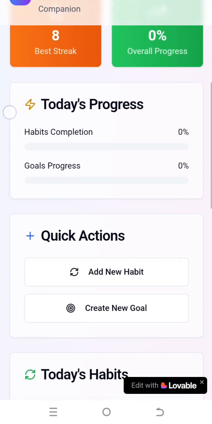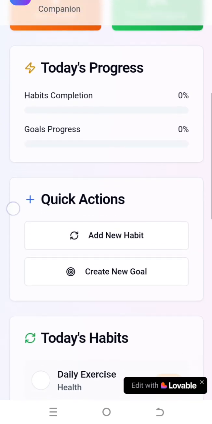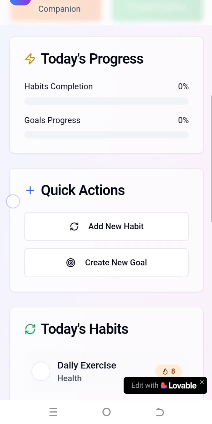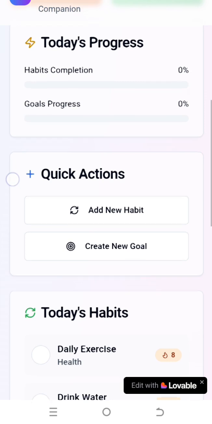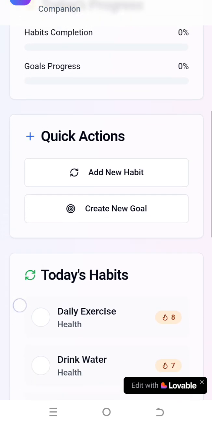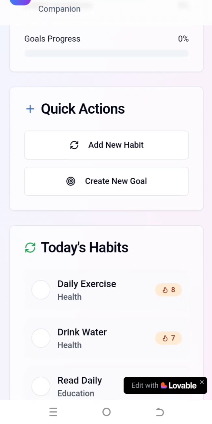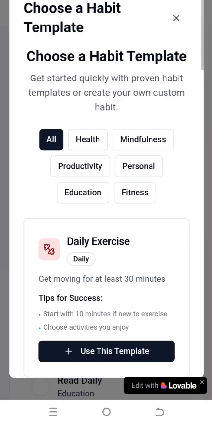So you see, today I've not achieved any of my habits. You can see my habit and goal progress is 0%. Here you can add new habits. You have a template to choose from.